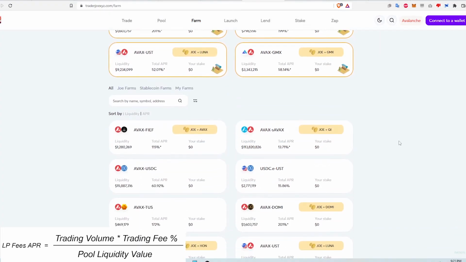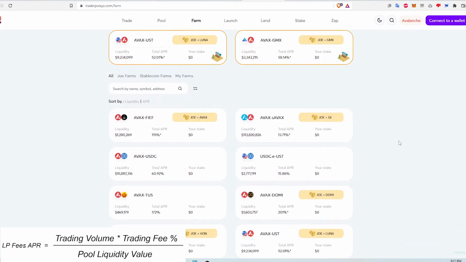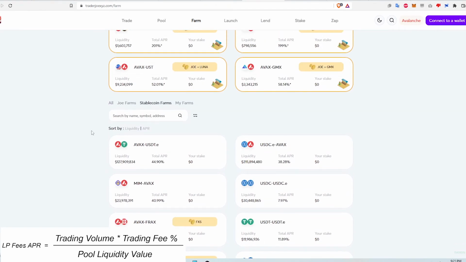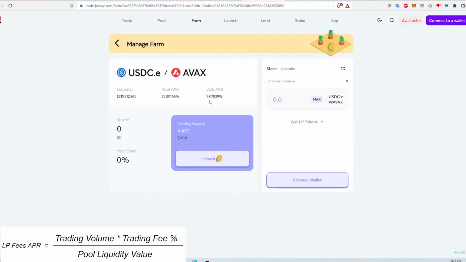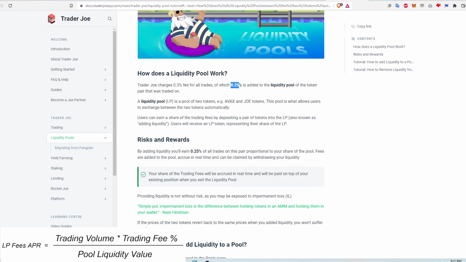Let's take a look at some liquidity pools on Trader Joe on the Avalanche network. I'll just pick a random one like this USDCE AVAX pool with a total APR of 38.28%. Clicking into it, the number that I'll be calculating is the pool APR, which is 29.2%. This is the return from the swap fees collected by the pool. So the first number I'll need is the trading fee that gets paid to the pool. On Trader Joe's docs, this is specified to be 0.25%.